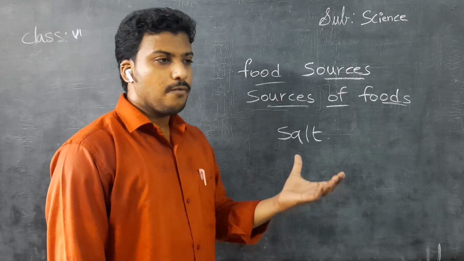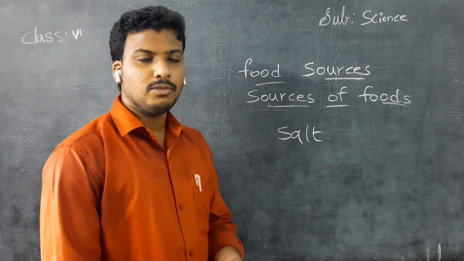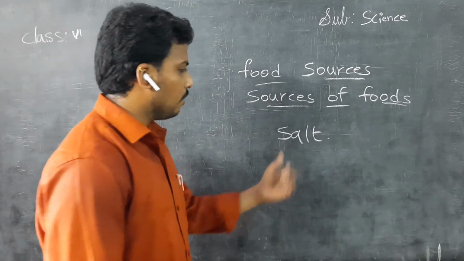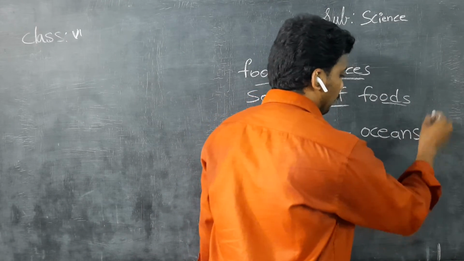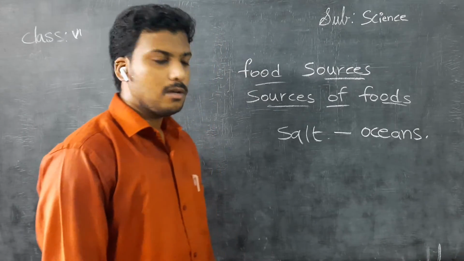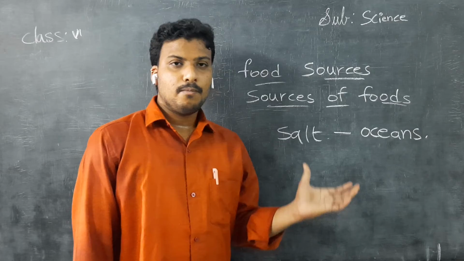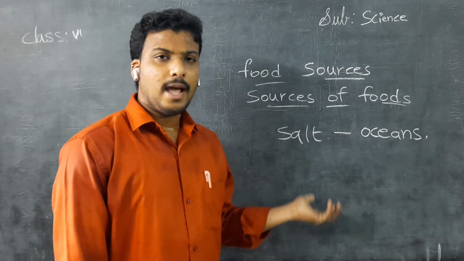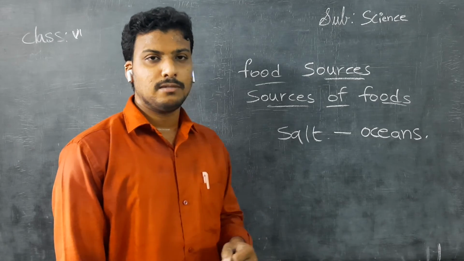You know that if you want to eat curd rice, we need salt. In many food items we need salt. Where does it come from? From the oceans. We get salt from the oceans, fruits and vegetables from plants, and milk, meat and eggs from animals, children.